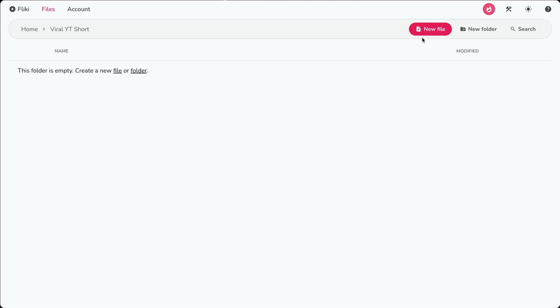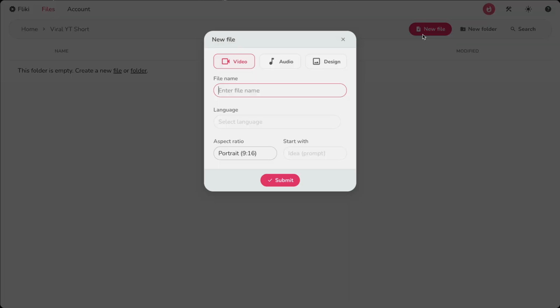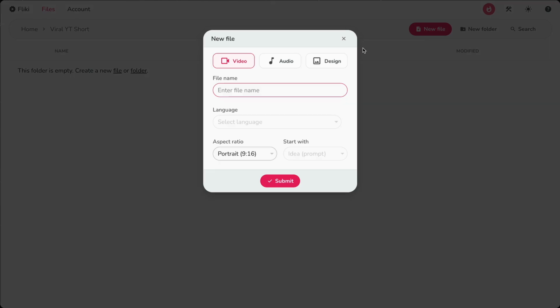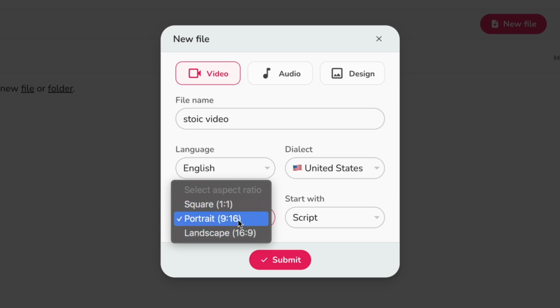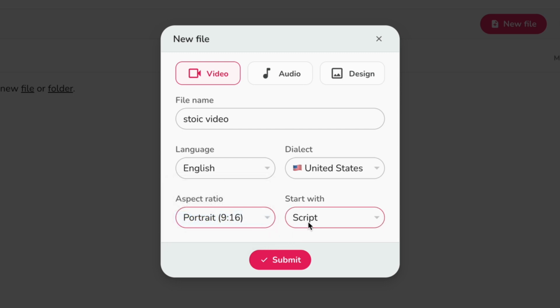Now let's move forward to actual video creation. We'll use Fliki for this. To start a new video, click on the New File button. A pop-up will appear where you need to provide project details. Select Video as the file type, enter your file name, and choose the language and accent for your video. Since we're making a YouTube short, set the aspect ratio to portrait. For the Start With option, choose Script, and hit Submit.